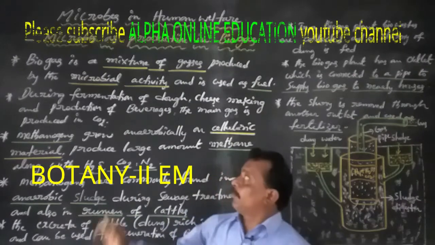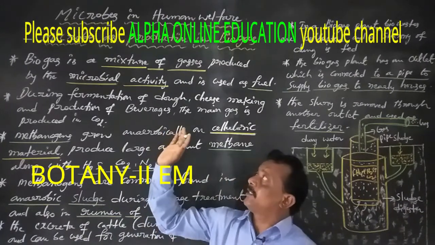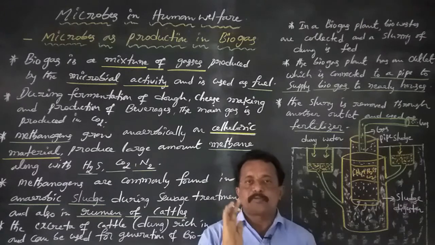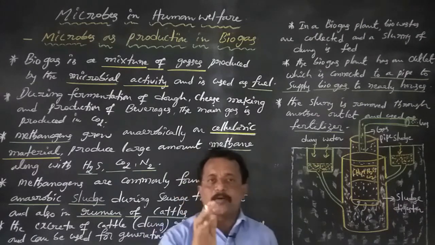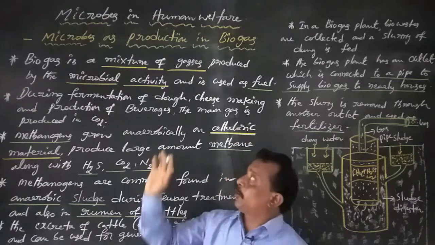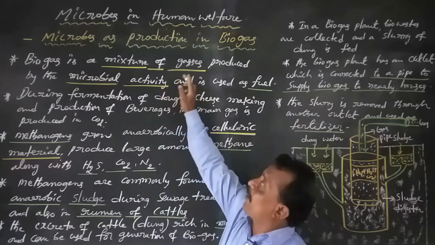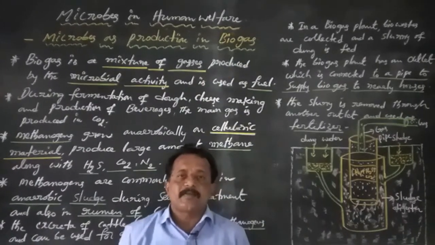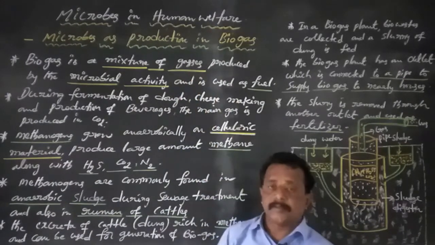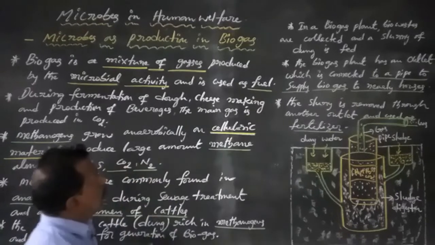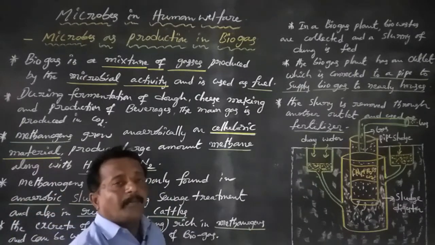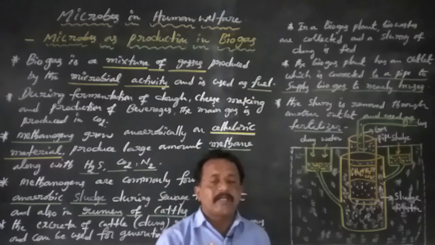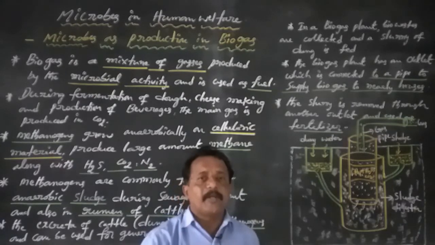Dear students, in previous classes we discussed microbes in household products, microbes in industrial products, and microbes in sewage treatment. Today we are going to discuss microbes in the production of biogas. Already, in microbes in sewage treatment, the end product of sewage treatment is biogas.